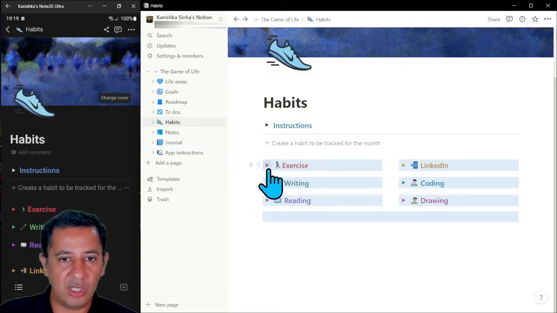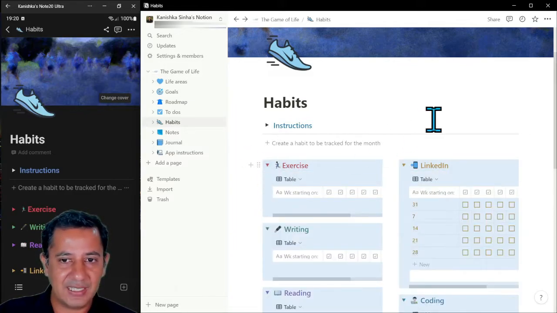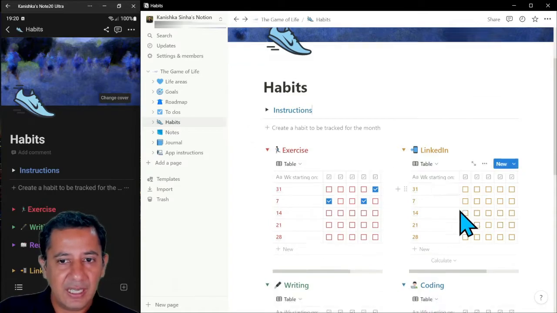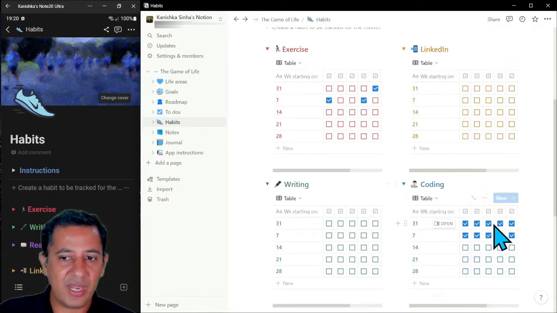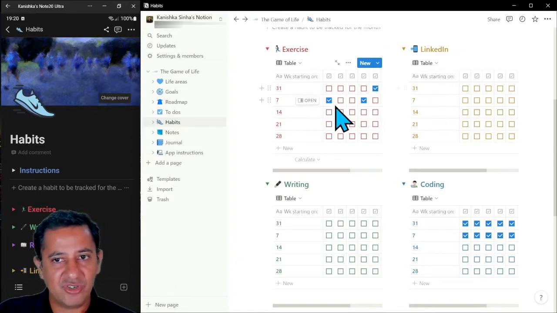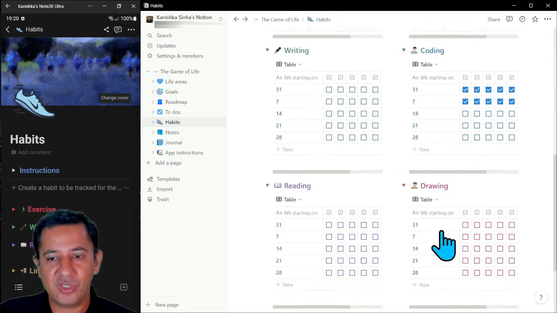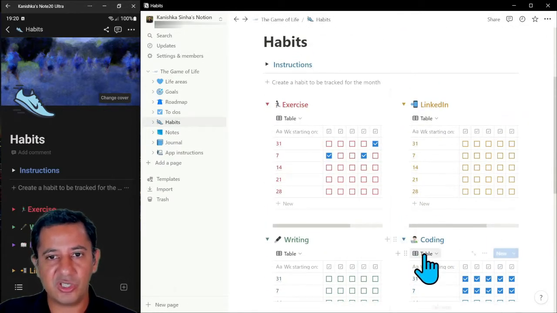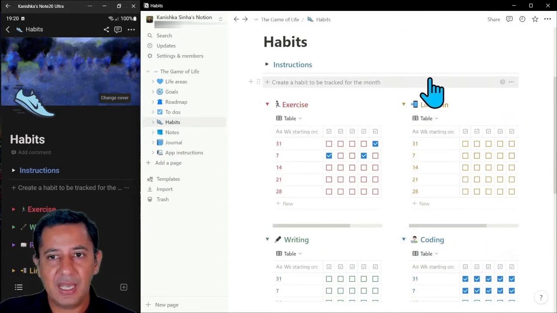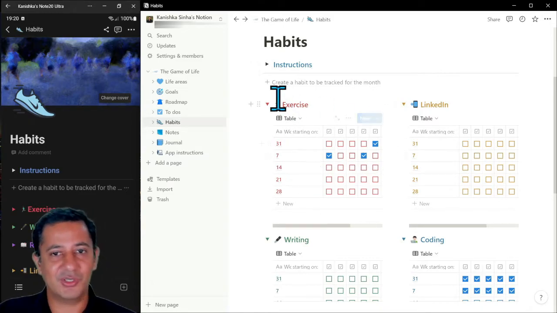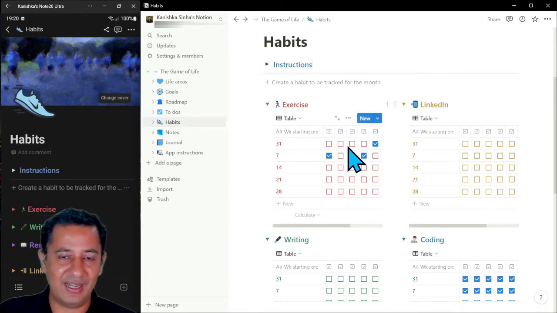I'm just going to highlight them all and then click on the toggle, and I can see all the habits kind of appear. Over here, you can see I can track when I have been working on the app, for example, whenever I've been exercising, I've been traveling. I haven't been doing any LinkedIn or writing just now, just not focusing on that for this month, right? Just focusing on completing this app and exercising, and I've been traveling to Singapore, so that's why I'm feeling a little bit guilty, and it's not that high, right?